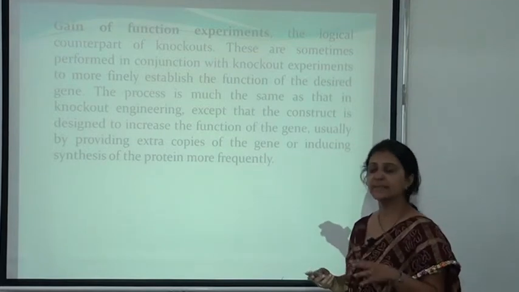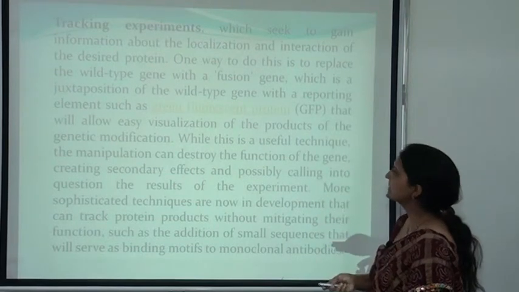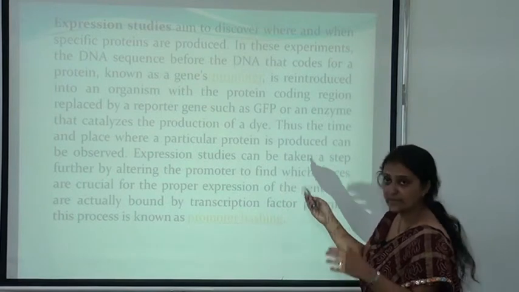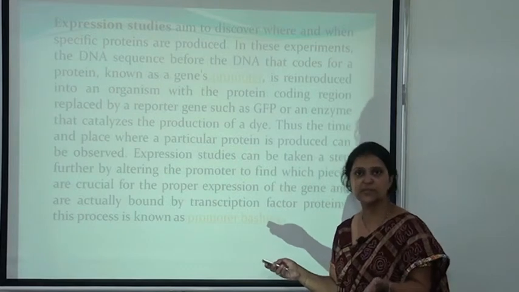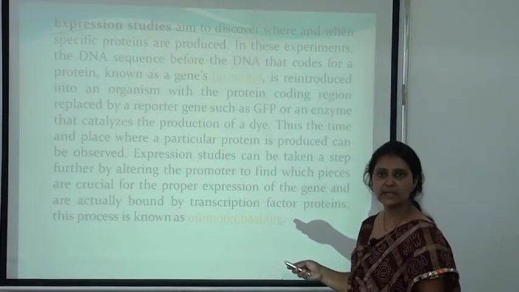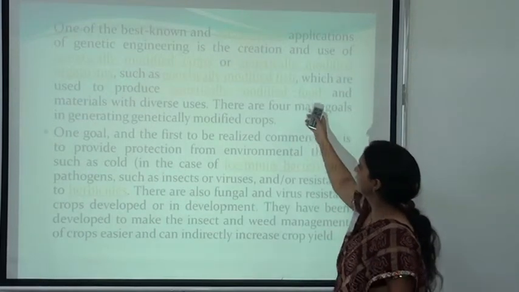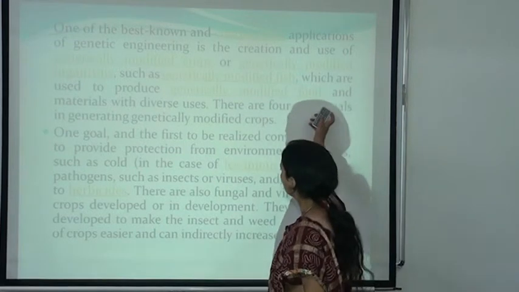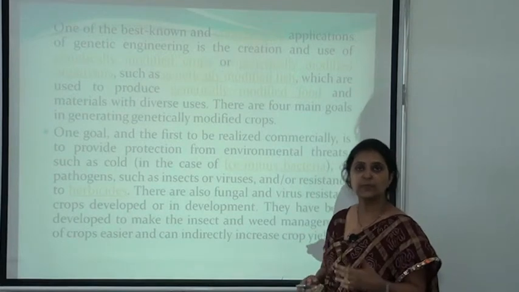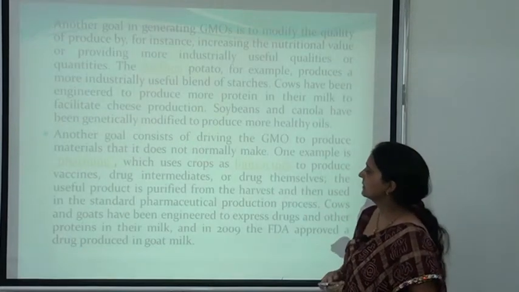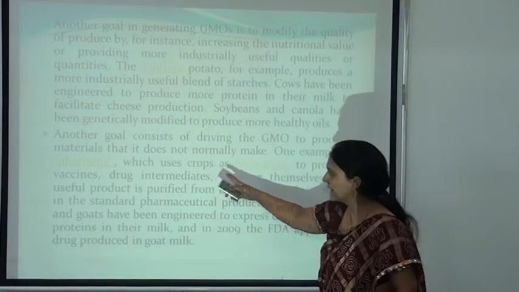Then the other is knockout experiments. We can study some experiments such as knockout experiments. Then we can produce some green fluorescent proteins, and it is also used in the study of genes, such as to study the promoter region, the operator region, and the origin of replication. So this type of study can be done. Other uses are genetically modified fish, plants, food, bacteria, and some genetically modified animals. So we can study genetic engineering, and here you can see it in fermentation technology, in the bioreactor.